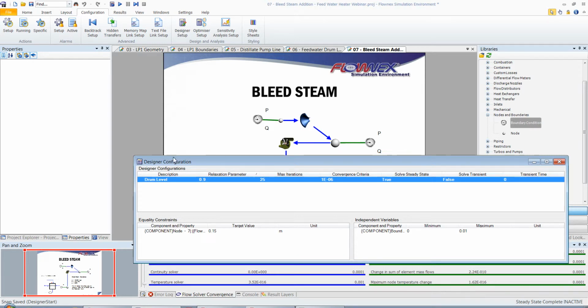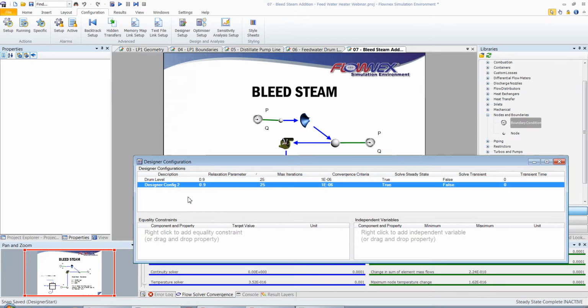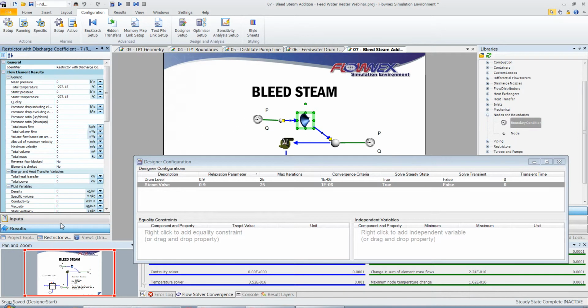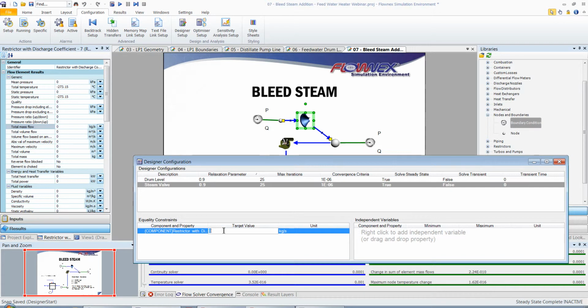So we will add a new designer configuration, and I'll call it steam valve. I can then select the mass flow from the results tab of the restrictor, and our target value is a mass flow of 24.305 kilograms per second.